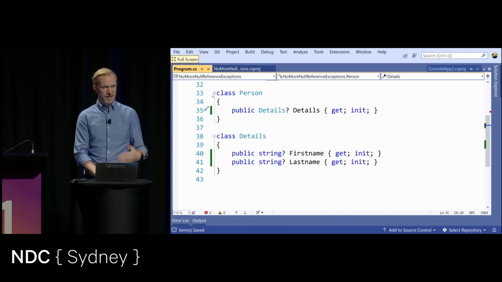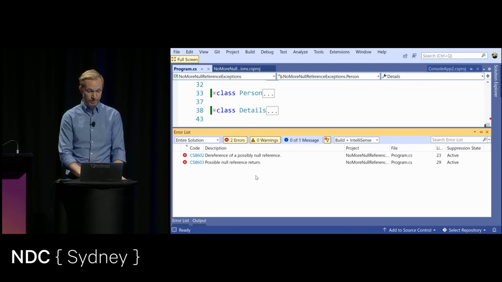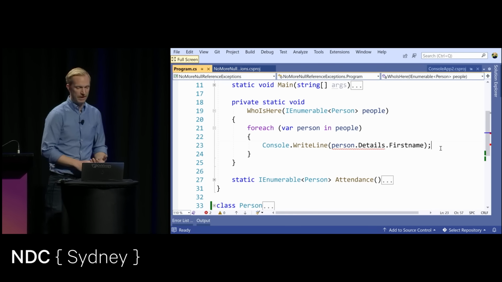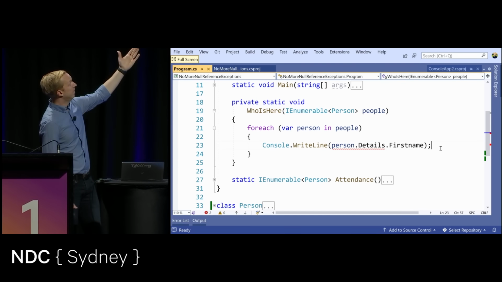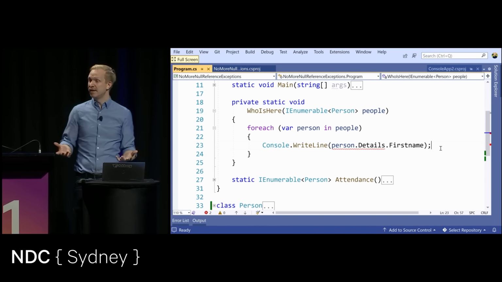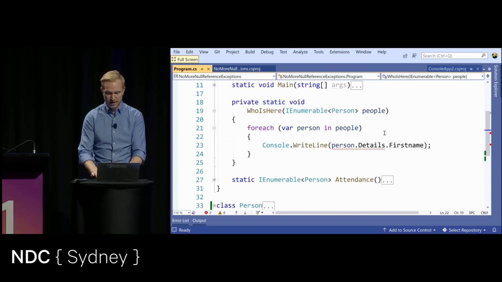All right, so then hopefully somewhere else in the application, there's now an error or a problem where I would use this. And look at that. The compiler now figures out that person.details here might not be set to an instance because I've indicated to the compiler that this might be null. This means I'd have to perform a null check.